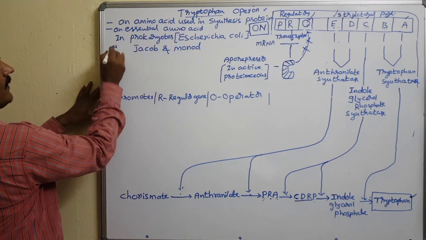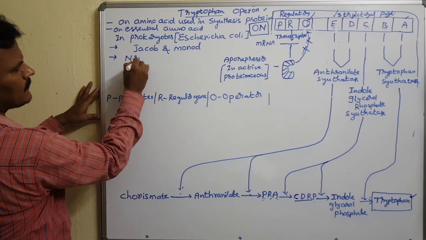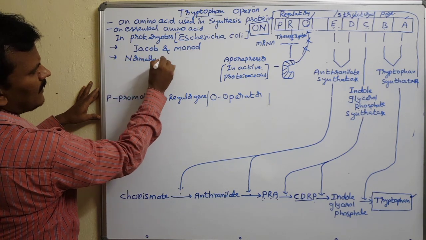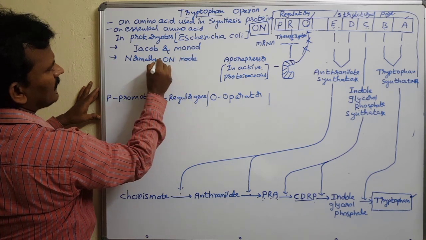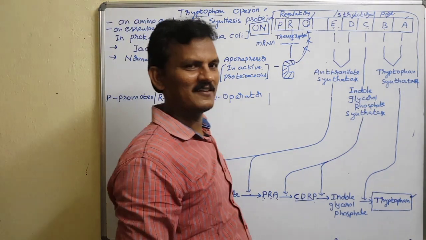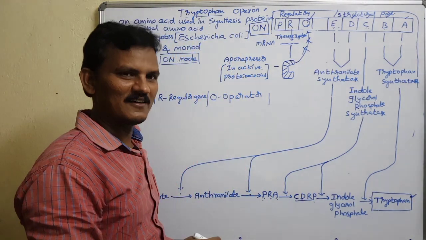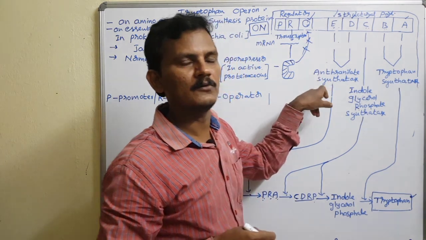Basically, the tryptophan operon is normally in on mode, students. So by using the repressor, we need to switch that off. So it is possible to switch off.